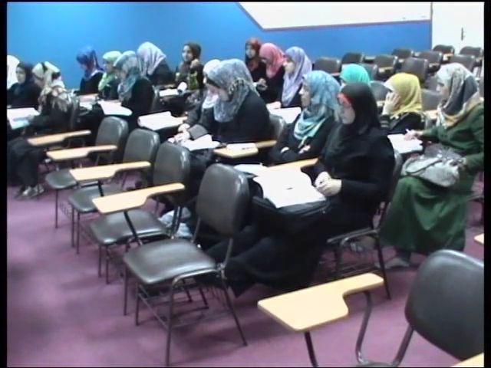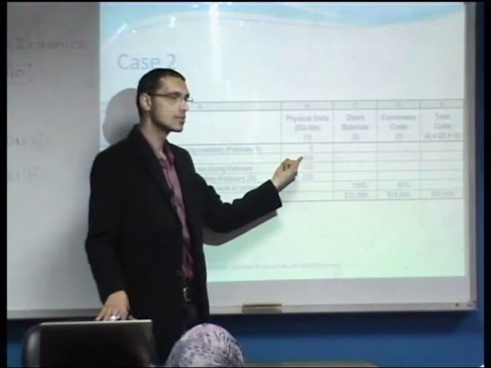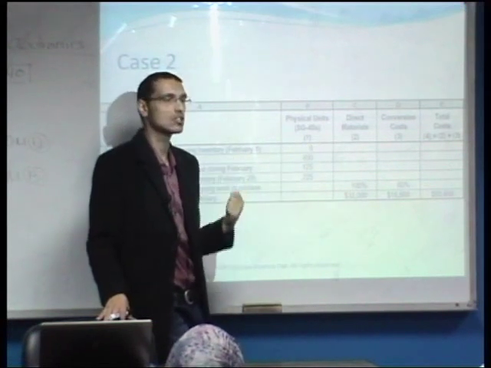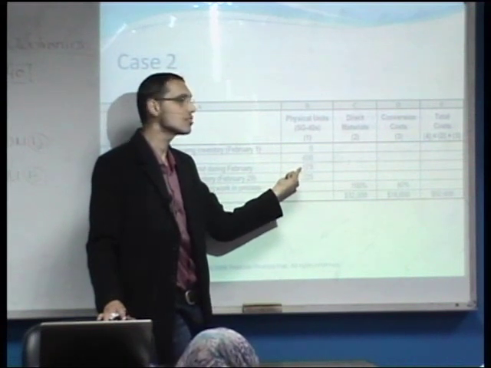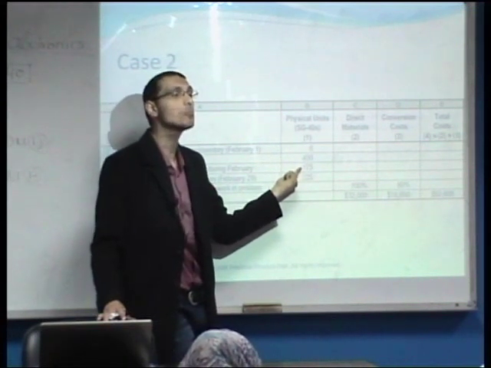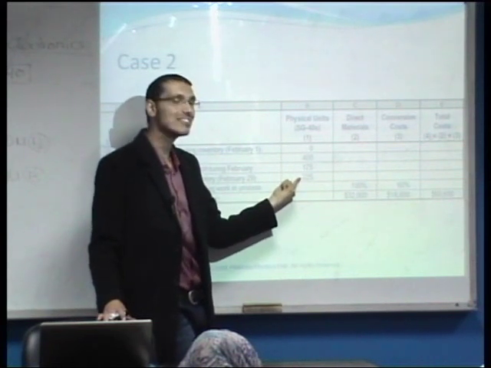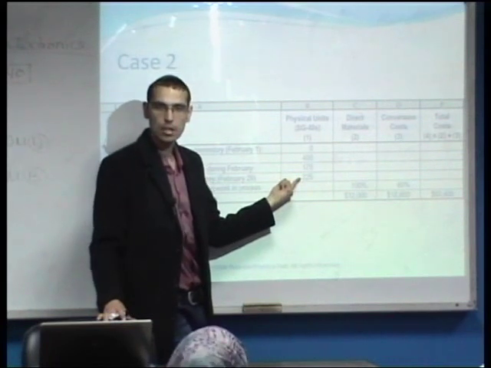Therefore, the problem that we have is that we could not use the averaging method using the 400 units. Why? Because the 400 units consist of 175 fully completed and finished units, and 225 units that are not completely finished.